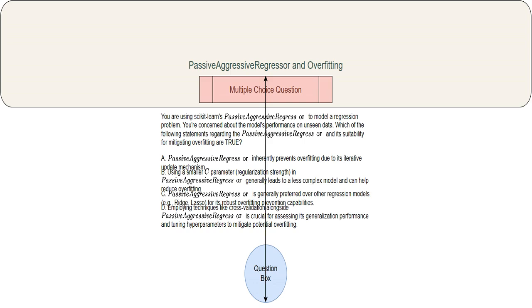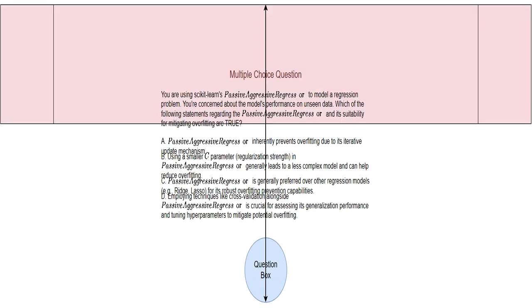This section introduces the core topic, understanding how well PassiveAggressiveRegressor, a machine learning algorithm, handles overfitting, which is when a model learns the training data too well and performs poorly on new, unseen data. We'll explore how well it generalizes to new data. This tells us we're dealing with a multiple-choice question, testing our understanding of PassiveAggressiveRegressor and overfitting. Get ready to test your knowledge.